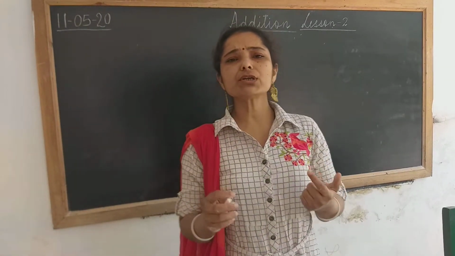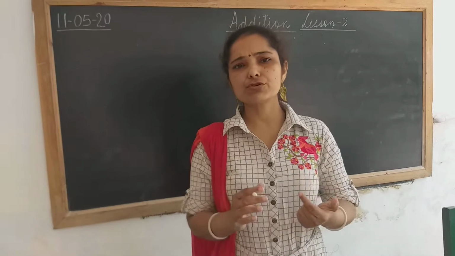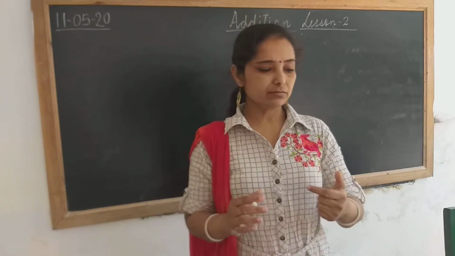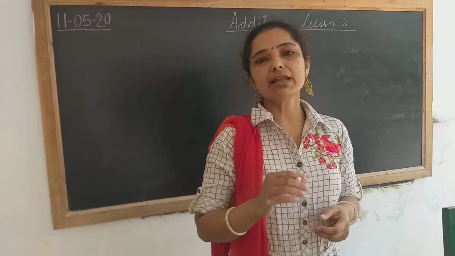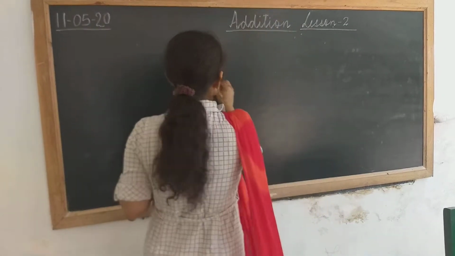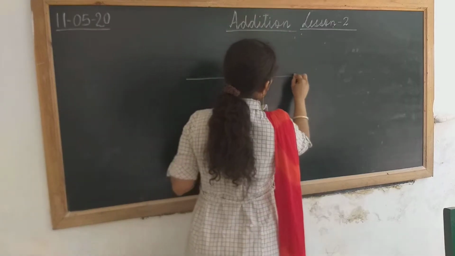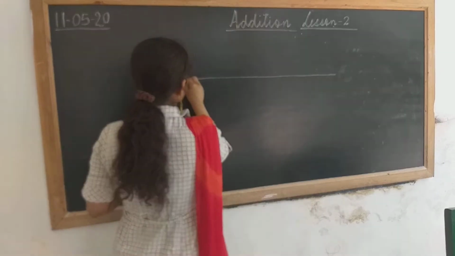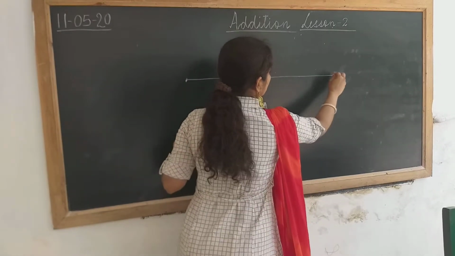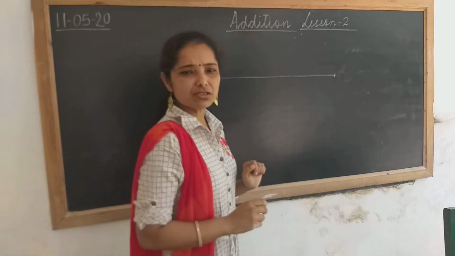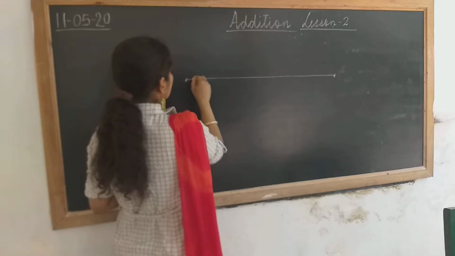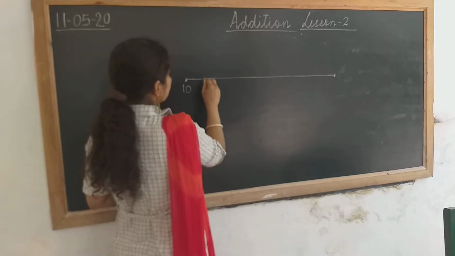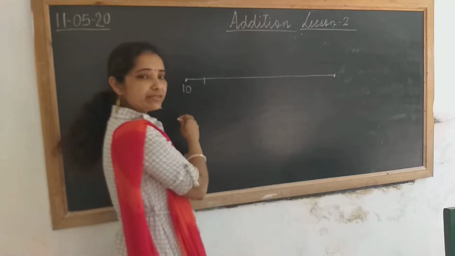For forward counting, children, first of all you have to draw the number line. Right, children? Are you all following my instruction? Yes. Okay. First, write over here 10. I am starting from 10, children.